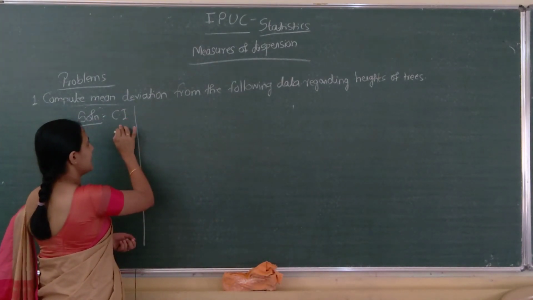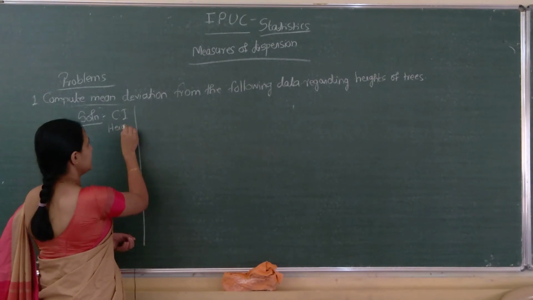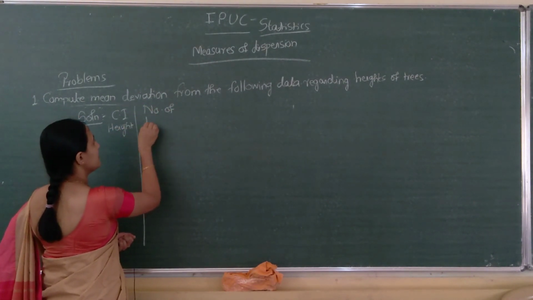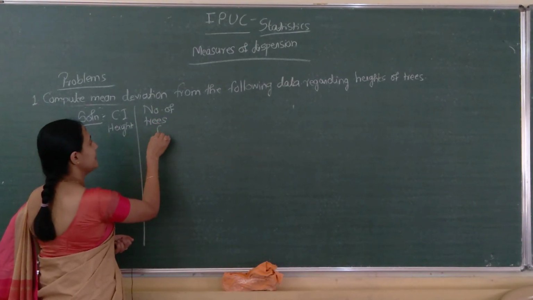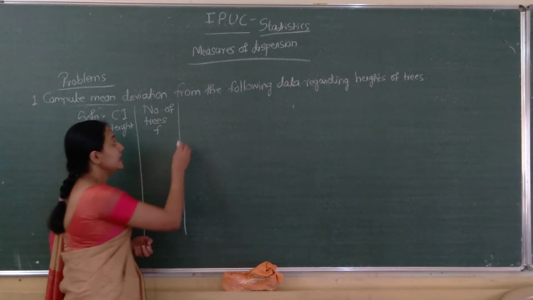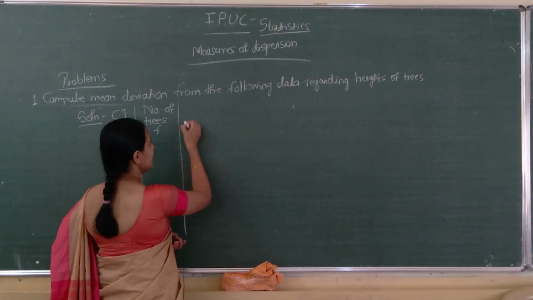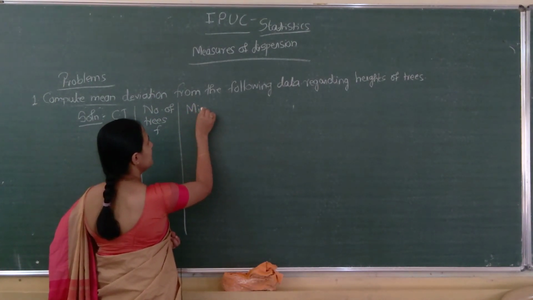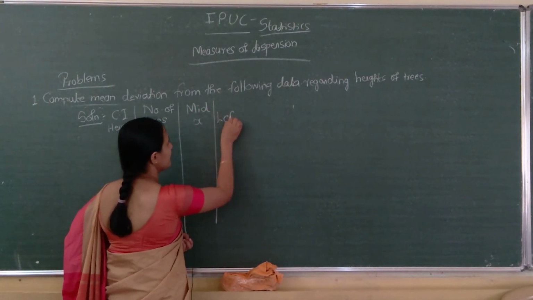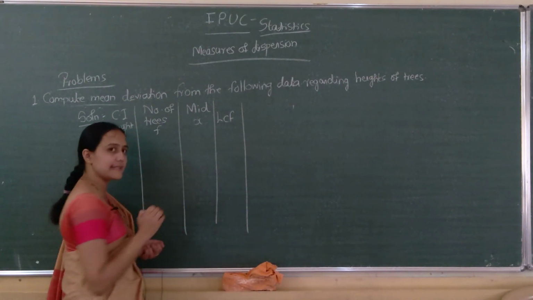Height, that is the class interval. Then number of trees is denoted by f. Next, mid x is required, you can write mid x. Then LCF, less than cumulative frequency, is required.